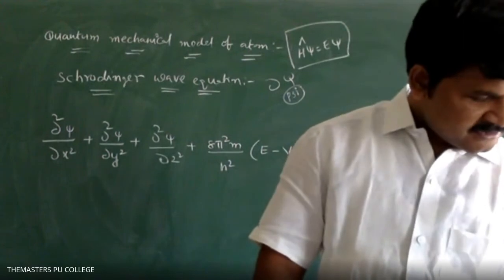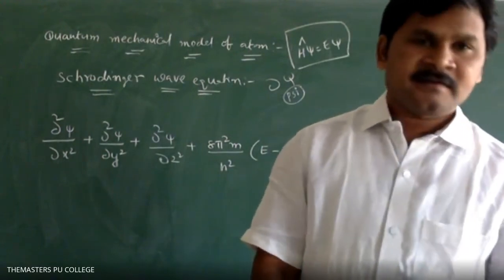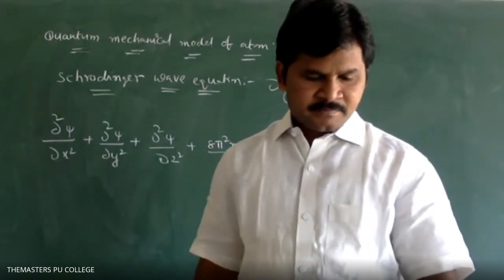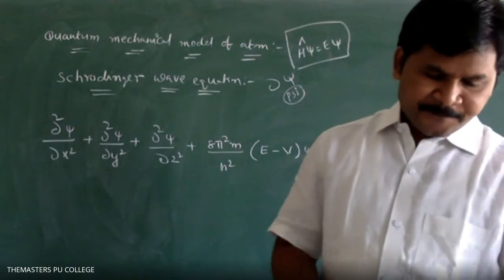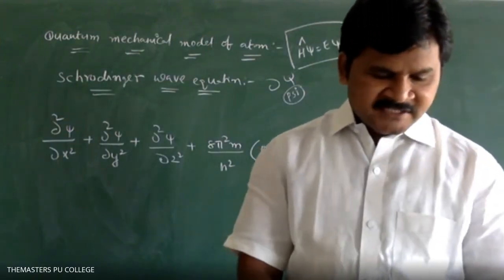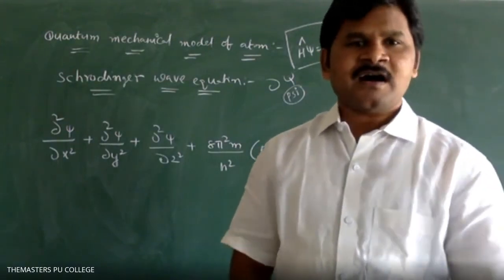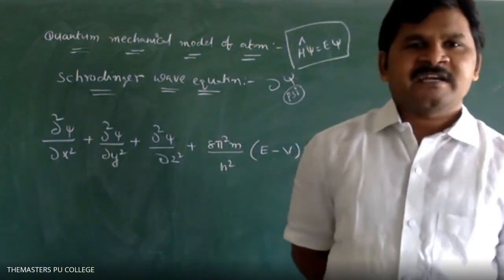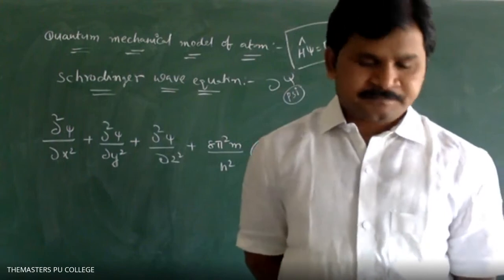What is psi? I told you. Wave function. Psi indicates wave function. It may be positive, negative, or zero values.